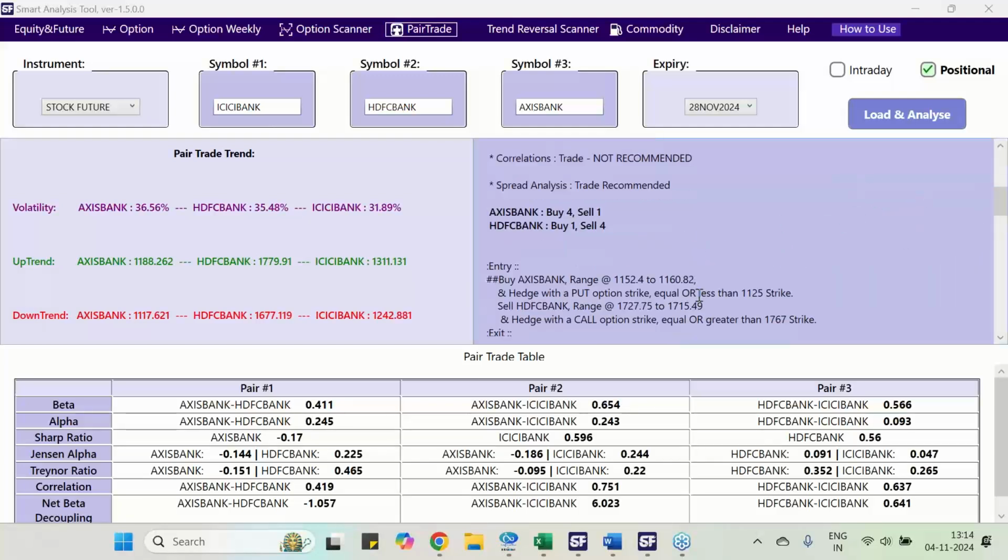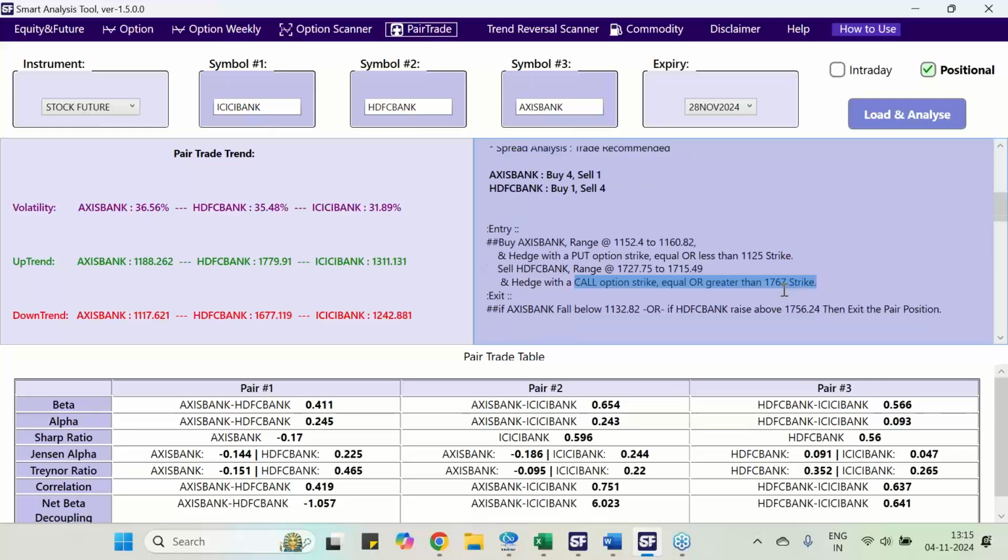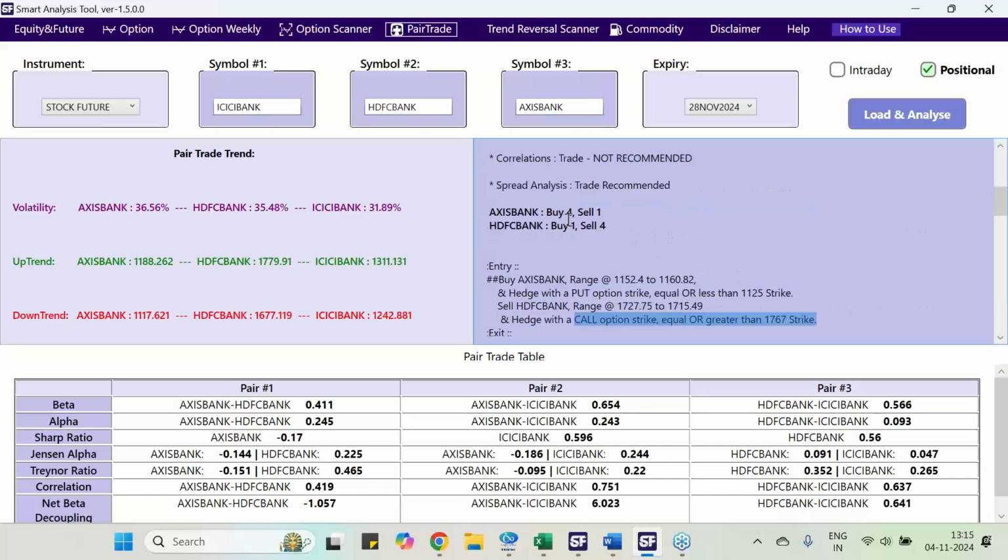Then the entries: it is telling to buy Axis in this range, and hedge it with a put option at the 1125 strike or less. Sell HDFC, and hedge with a call option at the 1767 level. So one OTM call and one OTM put it is suggesting to hedge, and exit or book the profit. That is the first pair.